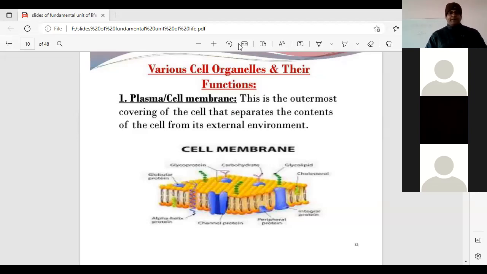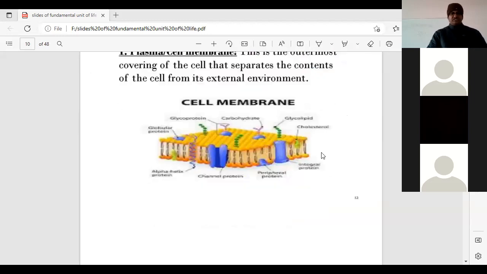Very good. Proteins and lipids. Lipids and protein. Correct. Very good. Remember, students, this is a very important question, usually asked in the examination: what are the two components of the plasma membrane? Very good. Protein and the lipid molecules.